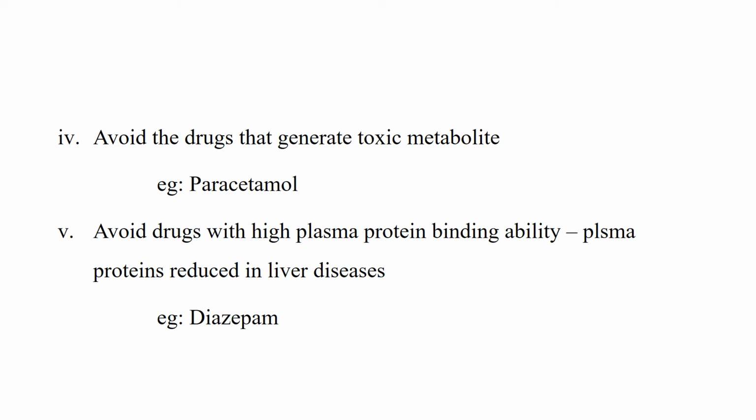And fifth point is avoid the drugs having high plasma protein binding ability. In liver failure, there is decreased production of plasma proteins, for example, serum albumin as well as alpha 1 acid glycoproteins. So if you administer drugs having high plasma protein binding ability, there will be decreased binding and the free form of the drug is available in the plasma. The free form of the drug is responsible for the actions. So there will be exaggerated action as well as toxicity. For example, the drug is diazepam.